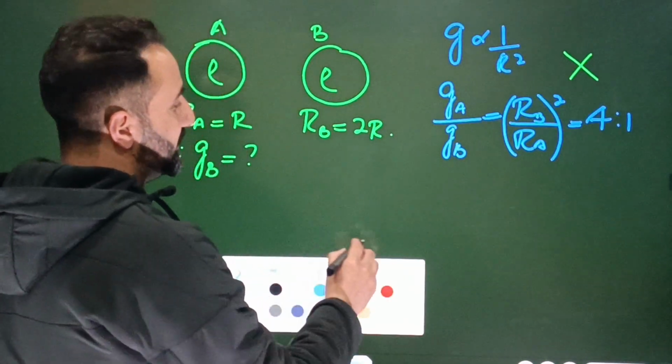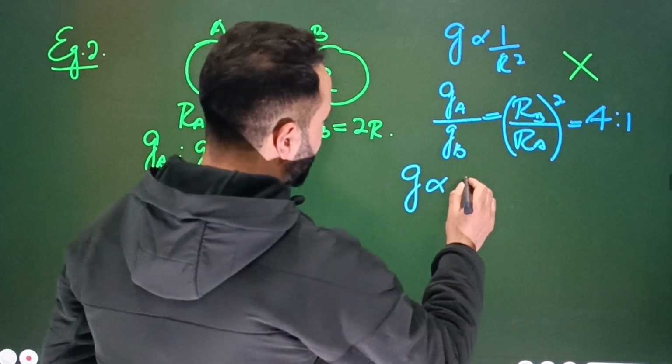So how do we do it rightly? Pay attention here. So g is proportional to what? Rho multiplied by R.